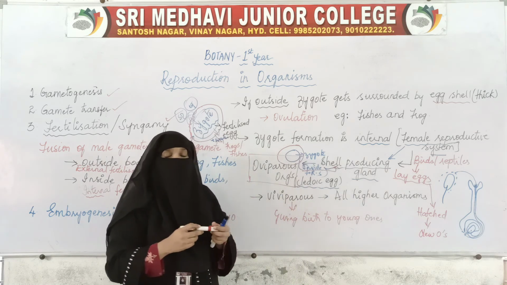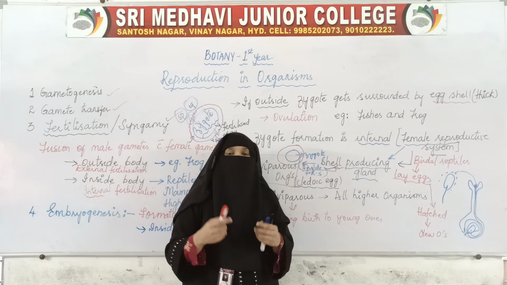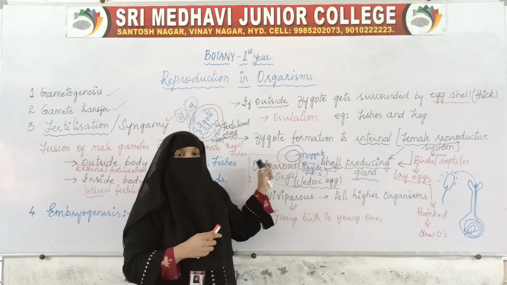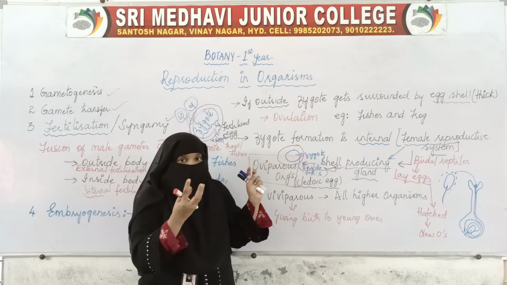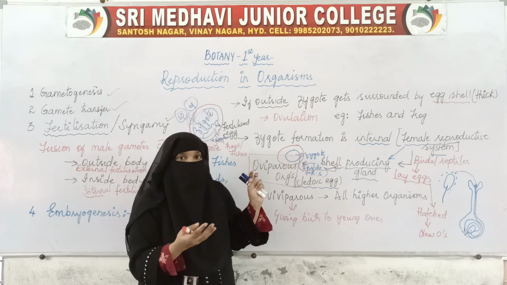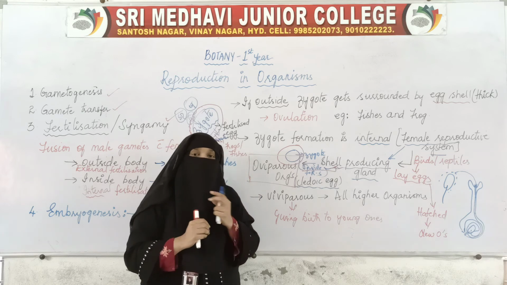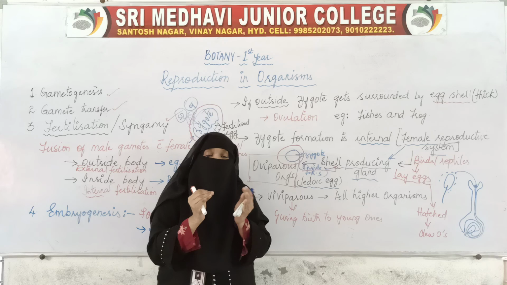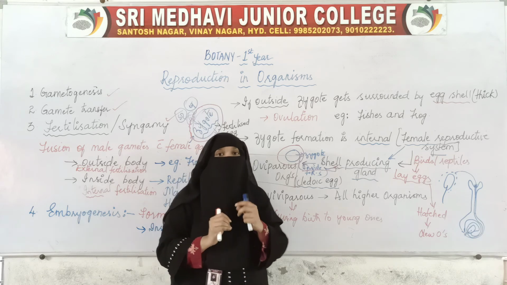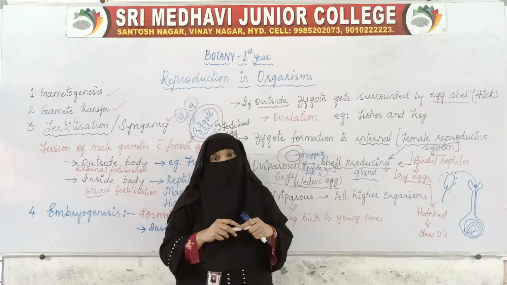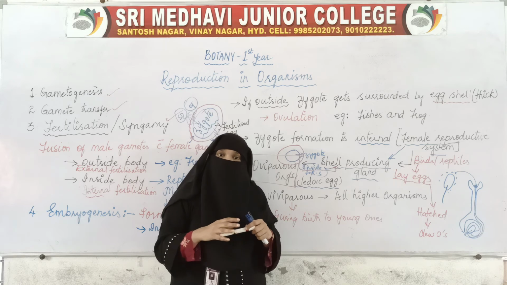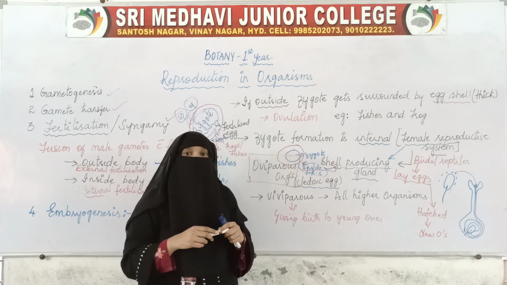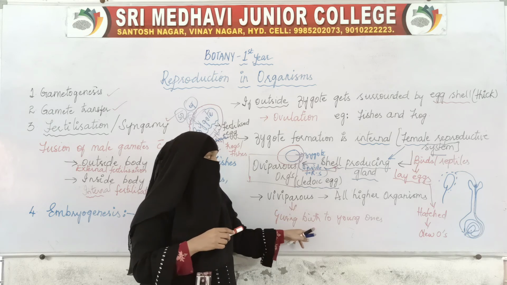Whereas in higher organisms like cats, dogs, and we human beings, after fertilization the zygote will change into an embryo, and the embryo will stay inside the body of the female organism till a new organism is formed. After the organism is fully formed, the female organism will give birth to young ones.